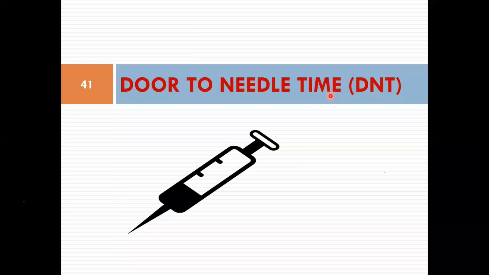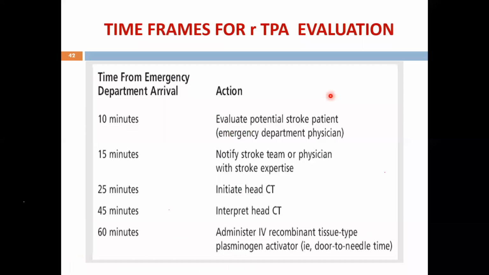So our purpose is to reduce the infarction size and improve the quality of life. That is where this door to needle time becomes important. This is where time is brain. Door to needle time has to be only 1 hour. Next slide, please. What does it mean? By the time you receive the patient in the emergency, to the time you administer the plasminogen activator, it has to be 60 minutes. Yes, it is possible.